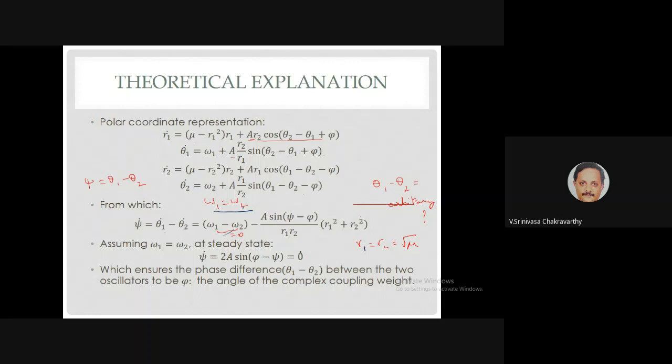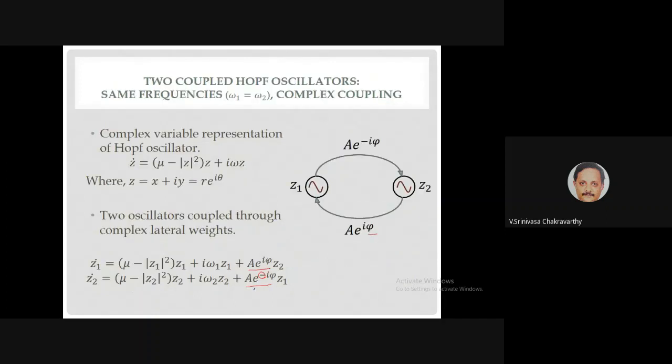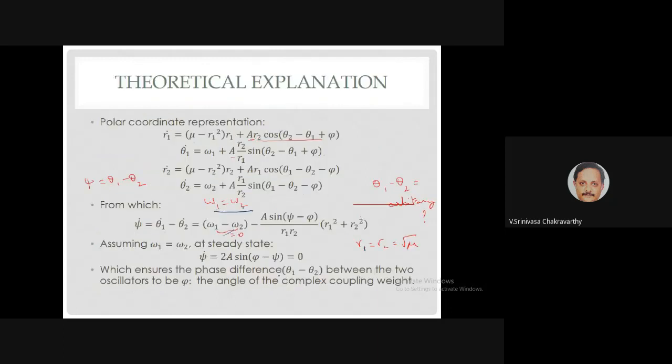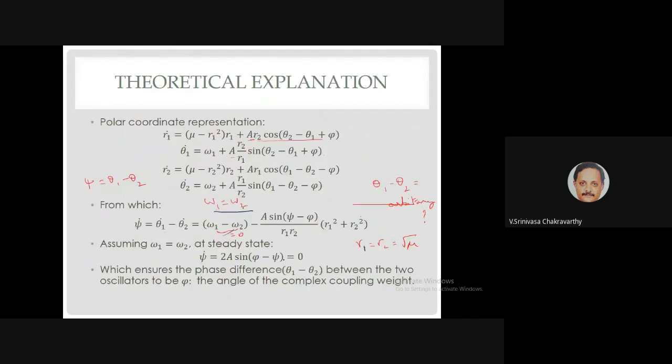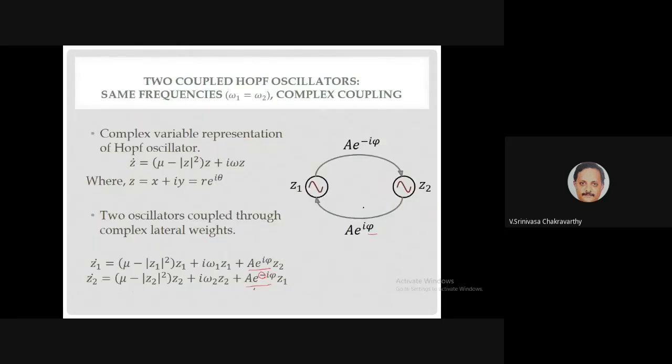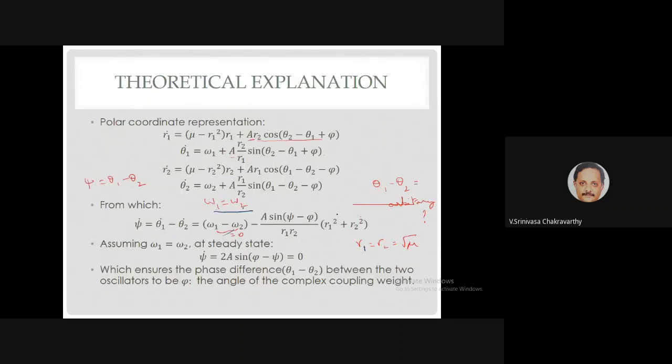So basically the phase difference will tend towards the coupling angle. This phi is the coupling angle, and theta 1 minus theta 2 is the phase difference. The phase difference will stably go to the coupling angle if you follow these equations. And in these equations, we have seen this kind of math worked out only because the two coupling constants are complex conjugates. If you use the same coupling constant, it won't work. So this is what we have achieved.